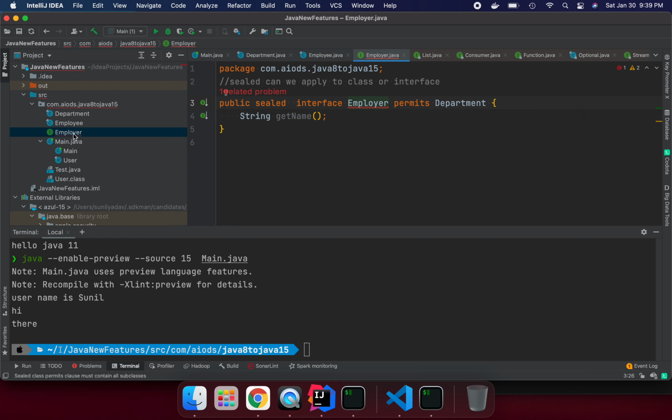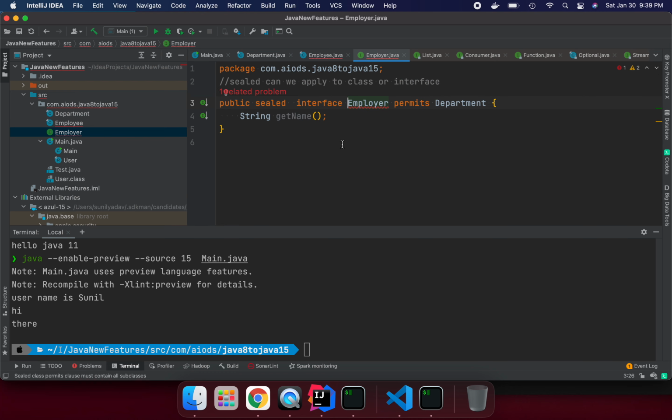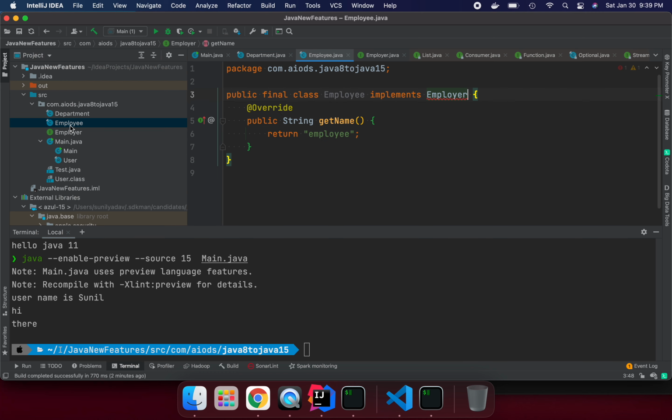So I'm going to allow it: sealed Employer permits Department and Employee. This way sealed is very useful if I always want to use this parent class.